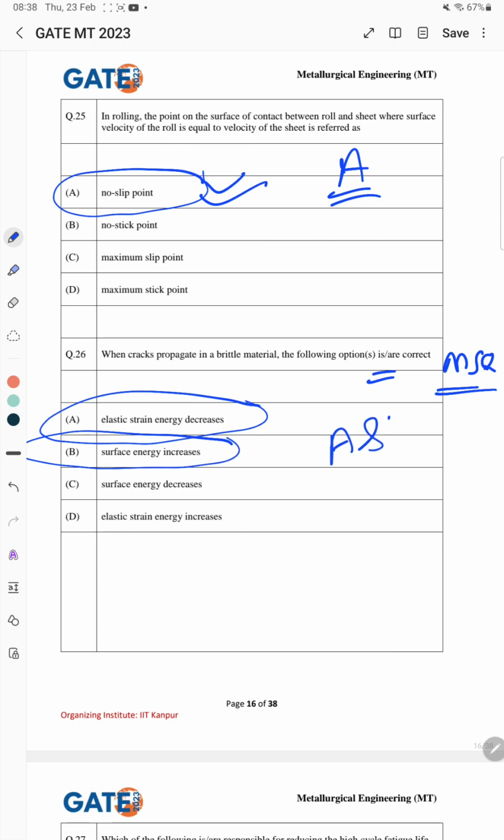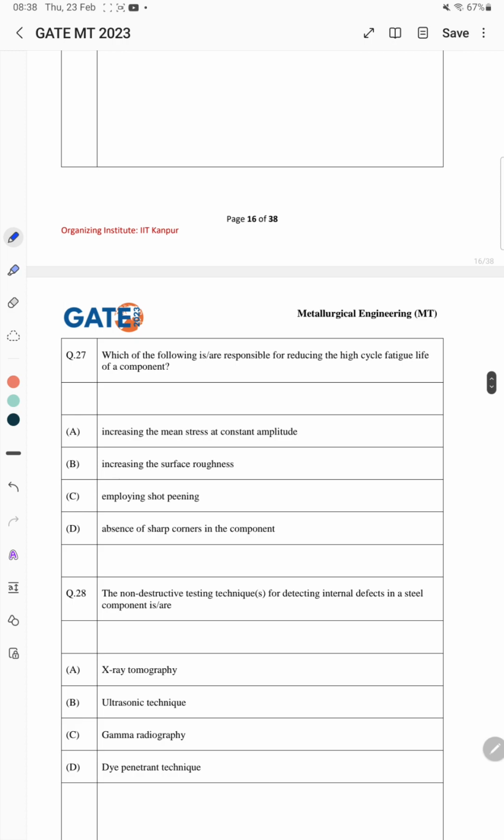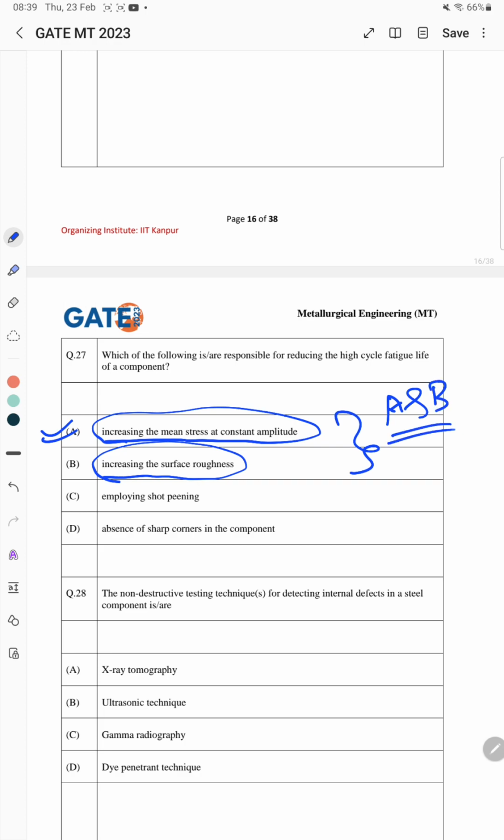So the correct answer is A and B here. The next question: which of the following are responsible for reducing the high cycle fatigue of a component? In this case, the correct answer is A, increasing the mean stress at constant amplitude, and increasing the surface roughness. So these two things will lead to reducing the high cycle fatigue life. So the correct answer is A and B here.